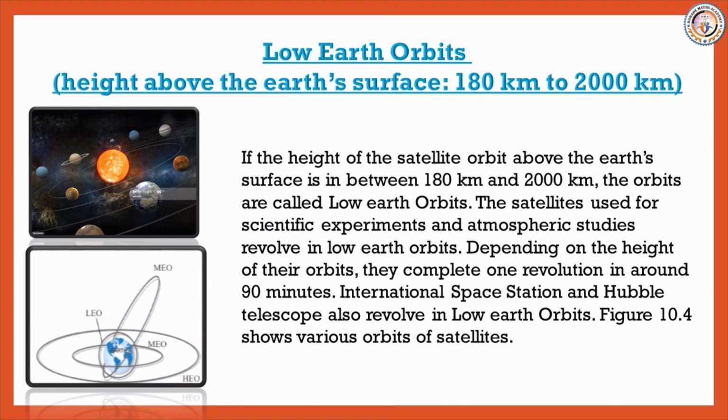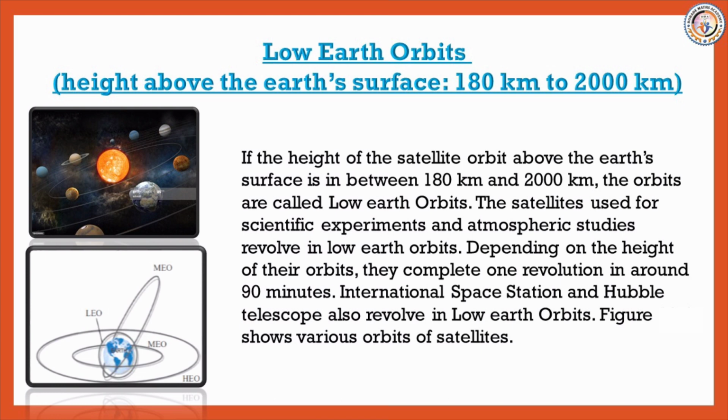Height above the Earth's surface is 180 km to 2000 km. This is the third point. If the height of a satellite orbit above the Earth's surface is between 180 km and 2000 km, the orbit is called low Earth orbit. Satellites used for scientific experiments and atmospheric studies revolve in low Earth orbits.